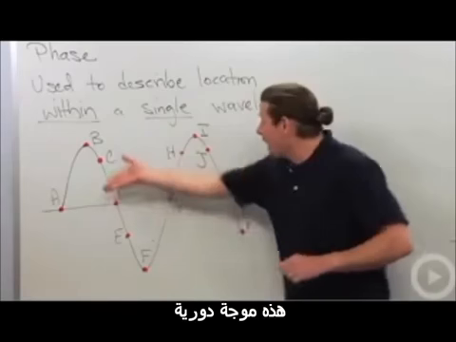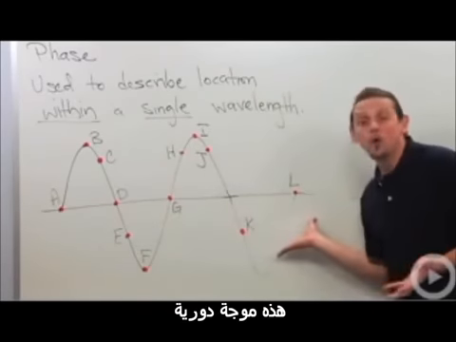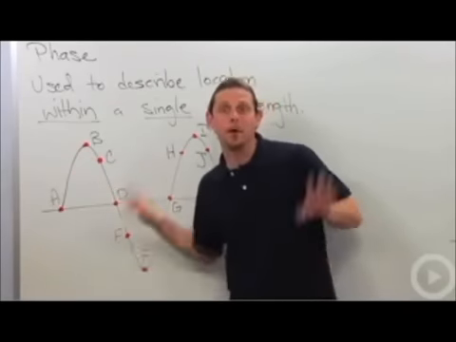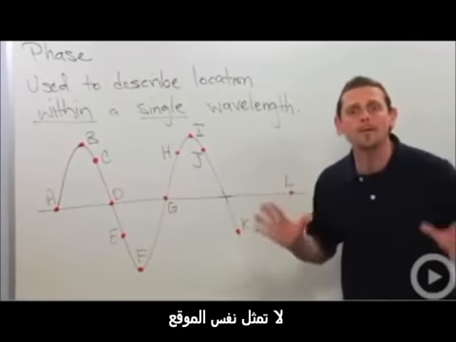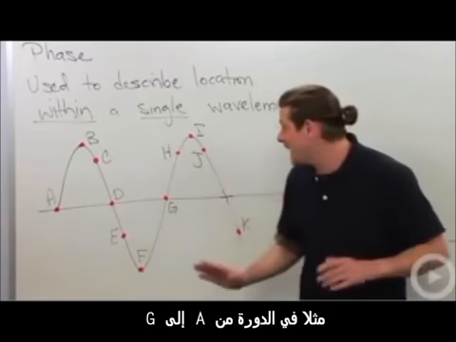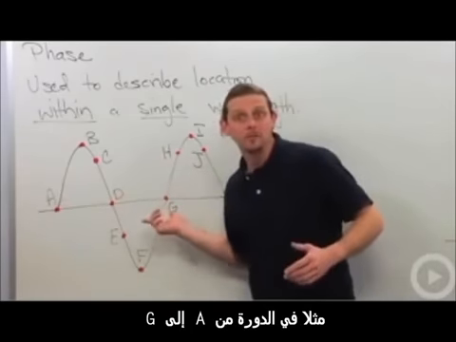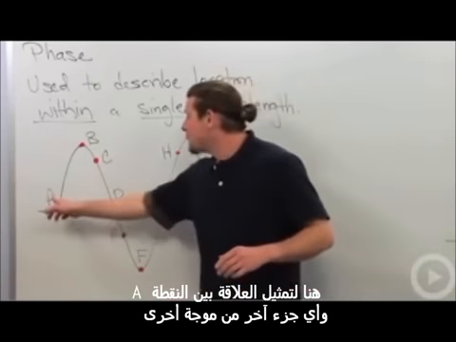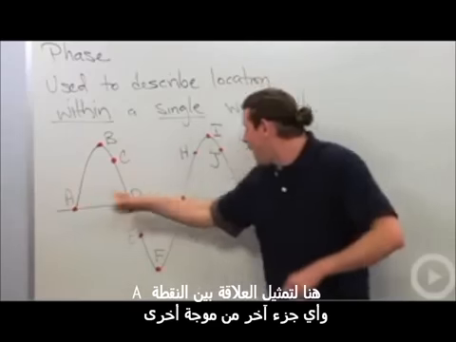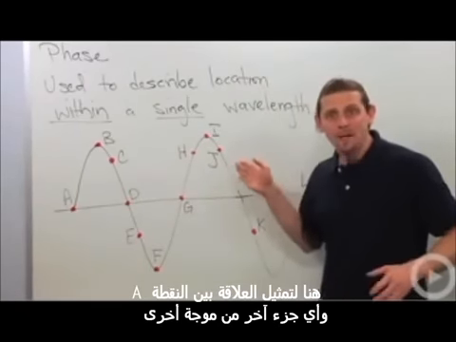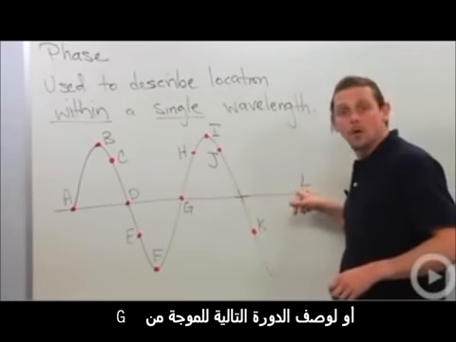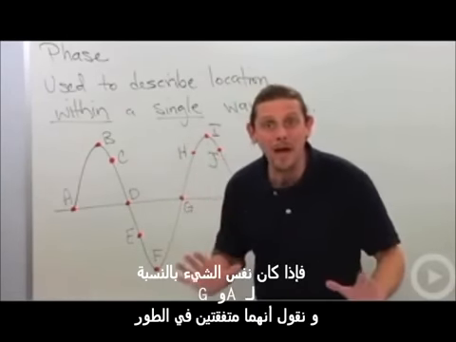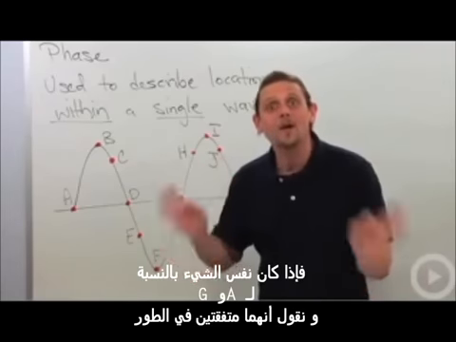So when I look at a periodic wave, here I've got two cycles. Now, point A, point B, point C, point D, point E, and so on don't represent the same place within the cycle that goes from A to G. They just don't. So we want to be able to talk about the relationship between A and other parts of another wave, the later cycle, that are kind of the same thing as A. So if it's the same thing, we say that they're in phase.